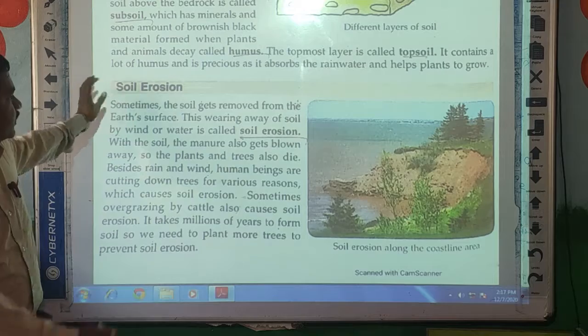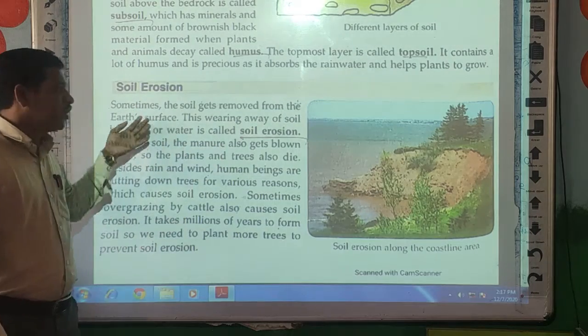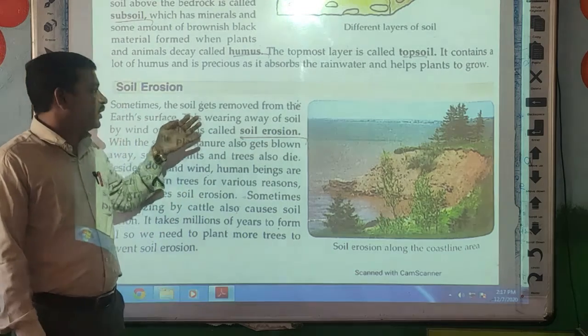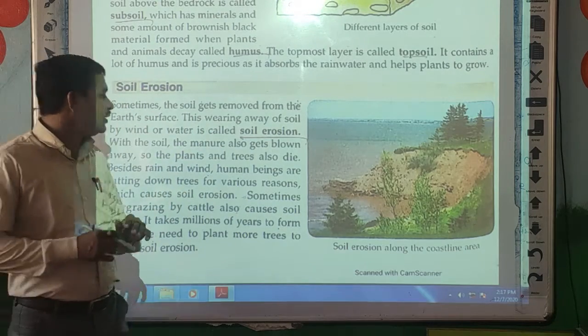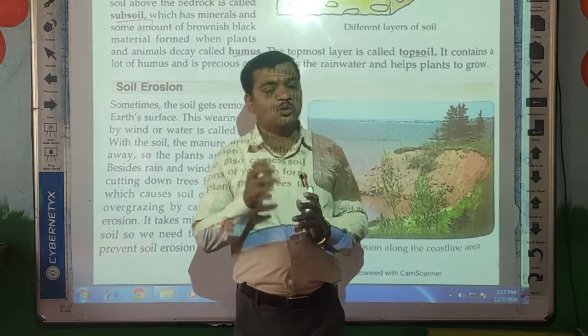Soil erosion. Sometimes the soil gets removed from the earth's surface. The wearing away of soil by wind or water is called soil erosion. So what happens, students?